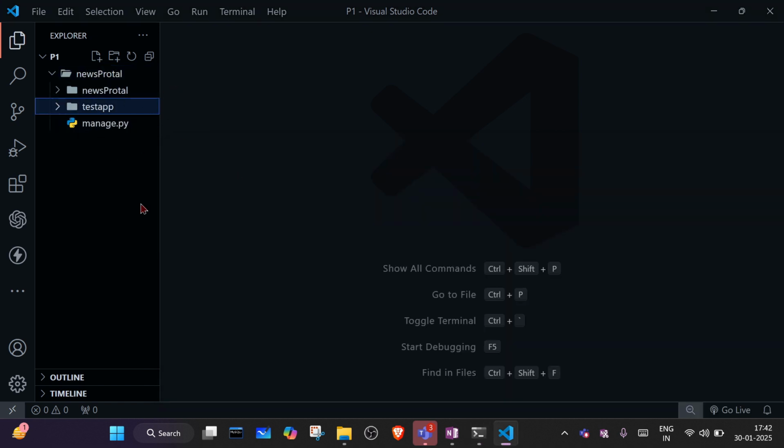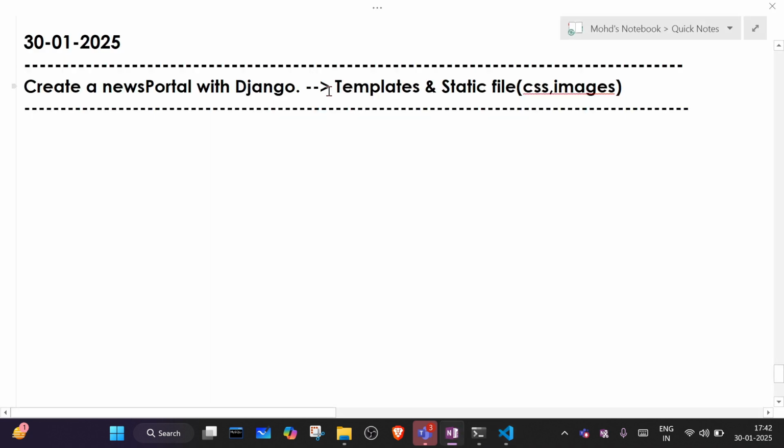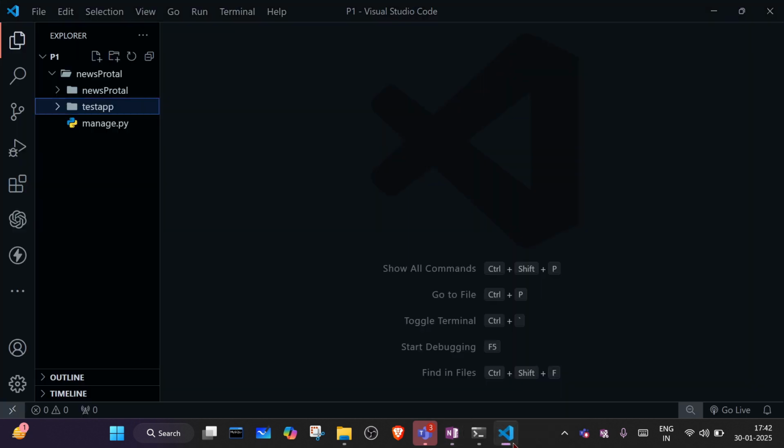After that, what we have to do is work with templates and static files. For this reason we have to create one more folder. Here I will create a templates folder, and I will create another folder which is static. Make sure all the folders are inside the news project folder, not inside the test app folder. If you are creating this static or templates folder, it should be inside the news portal folder.